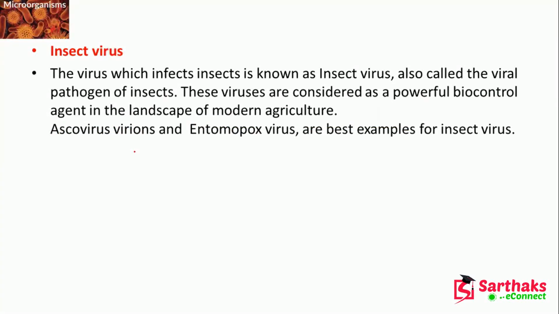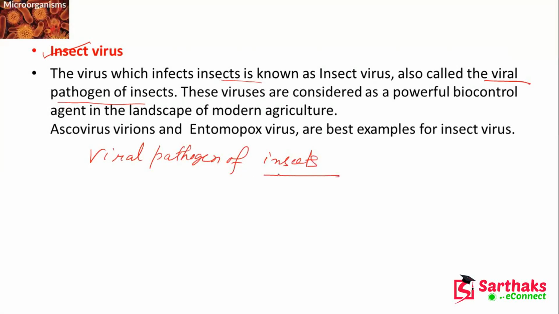Then insect virus. The virus which infects insects is known as the insect virus. So it will just infect the insects. It is also called viral pathogen of insects.